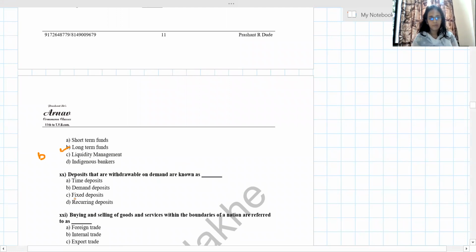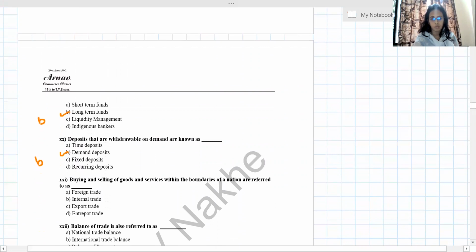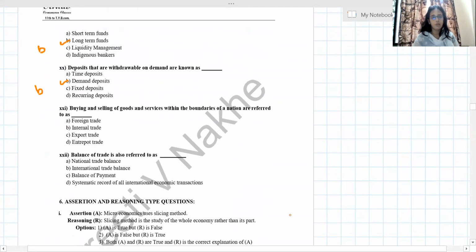Next, deposits that are withdrawable on demand are known as demand deposits. Buying and selling of goods and services within the boundaries is called home trade, domestic trade, or internal trade. Here it is internal trade. Balance of trade is also referred to as international trade balance. The answer is B.